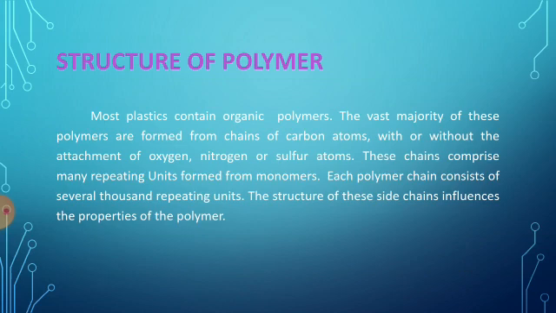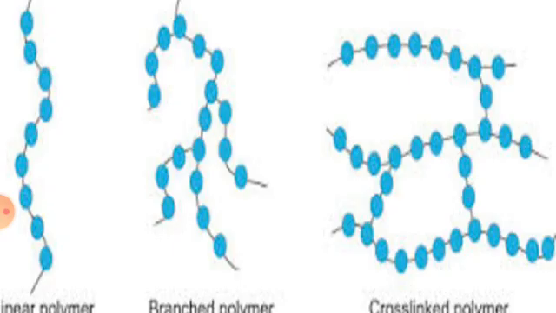Then, structure of polymer. Most plastics contain organic polymers. The vast majority of these polymers are formed from chains of carbon atoms with or without the attachment of oxygen, nitrogen or sulfur atoms. These chains comprise many repeating units formed from monomers. Each polymer chain consists of several thousand repeating units. The structure of these side chains influences the property of the polymer. There are three different types of polymer: linear polymer, branched polymer and cross-linked polymer.